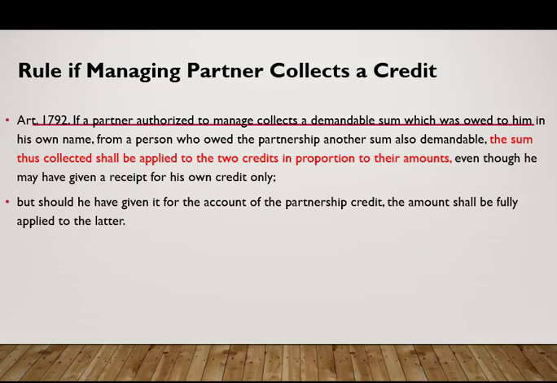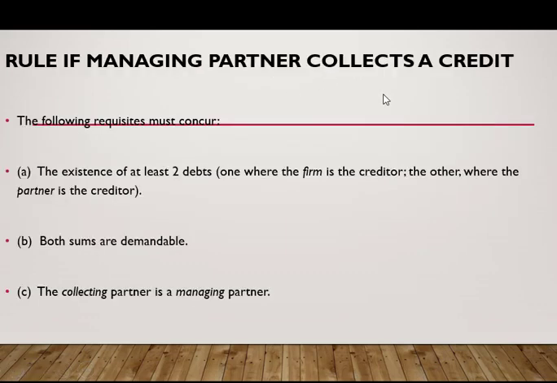So hindi po ito applicable itong 1792 to a partner na hindi po siya managing ha. Not applicable to a partner who is not a managing partner because there is no basis for the suspicion na pwedeng nagkakaroon ng bad faith si partner. So nag-a-apply lang siya kay managing partner. So yun po. And let's now go for 1793. What would be the rule?